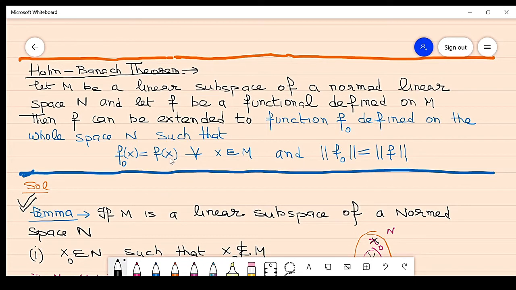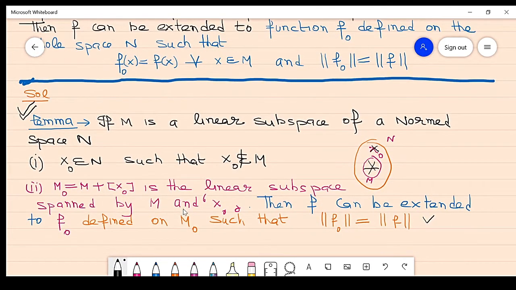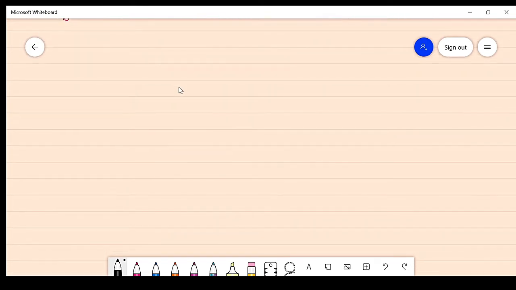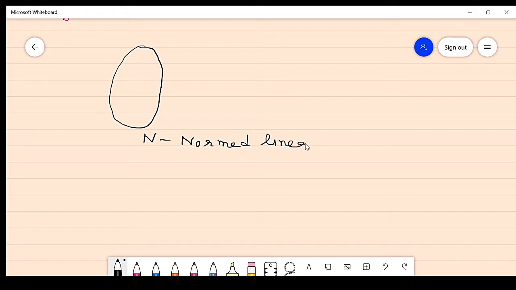Before starting the proof, first understand the statement. If this is the whole space N, a normed linear space, this is a bigger set.